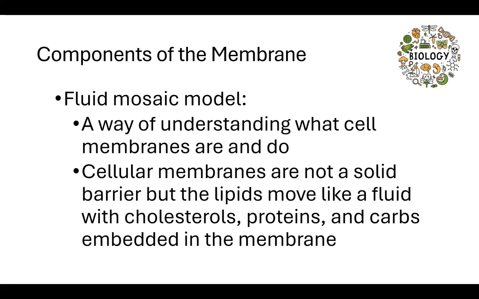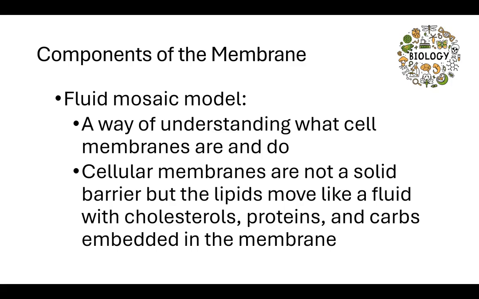So this fluid mosaic model was proposed by S.J. Singer and Garth Nicholson. This model explains the structure of the plasma membrane of animals. And it says that the membrane is a mosaic.